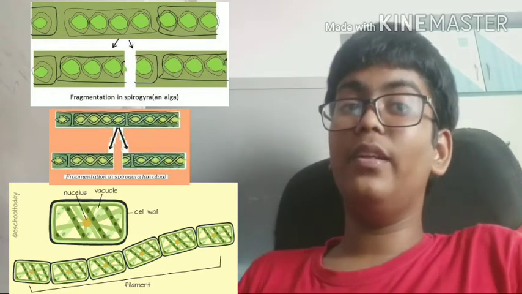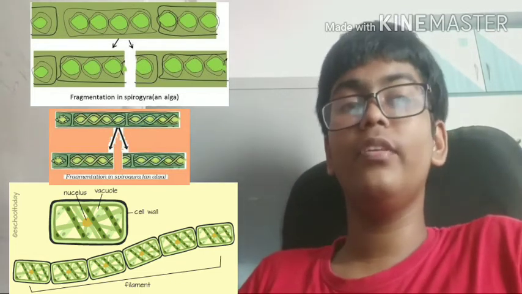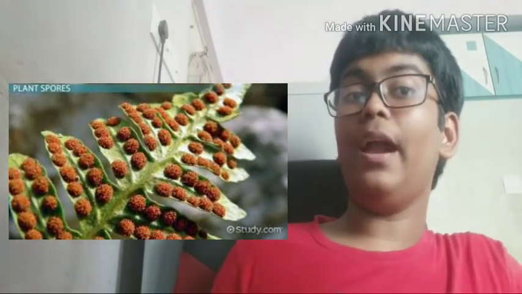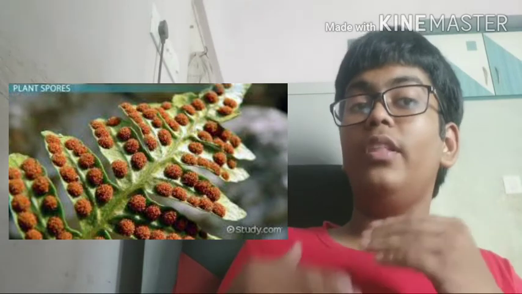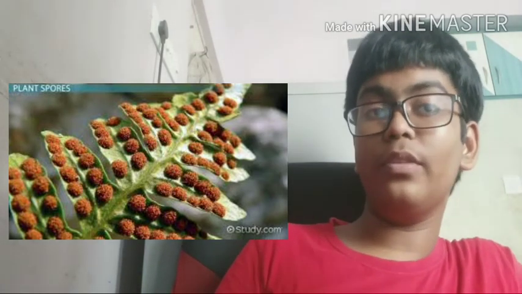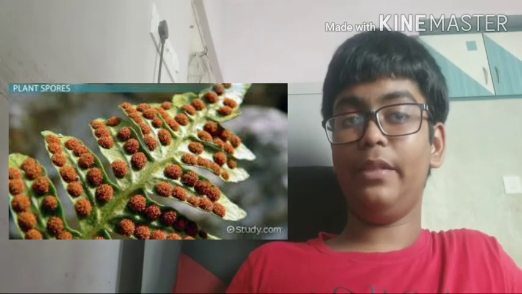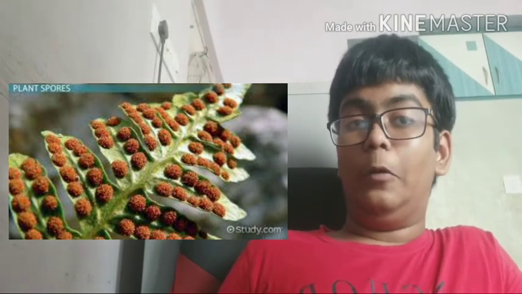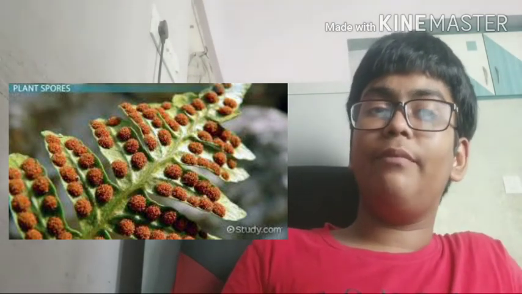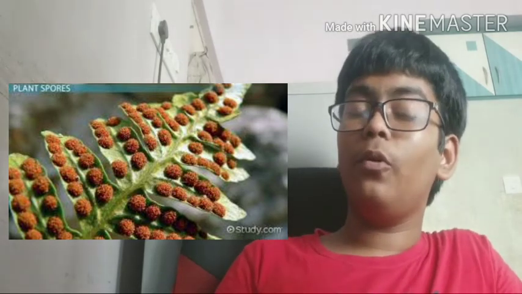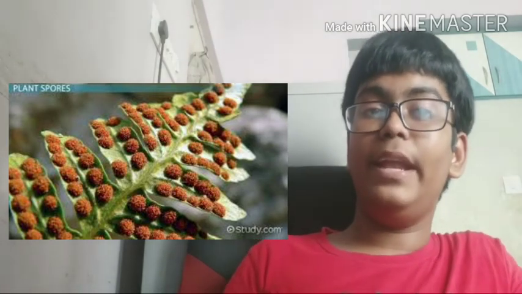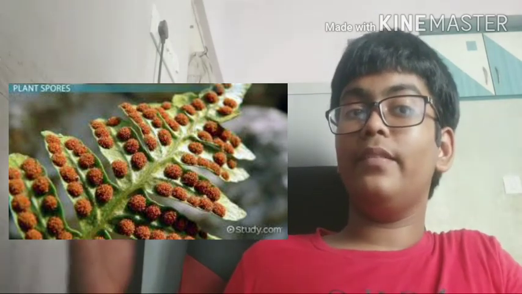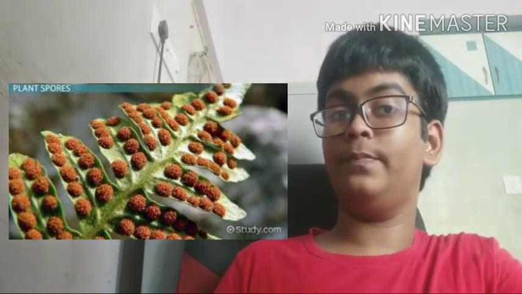Now let us understand the next type of asexual reproduction, which is spore formation. The plant produces spores on the underside of the leaf. These spores are very light and are easily carried by the wind. When the wind takes them to a place where there are suitable conditions for the plant to grow, there the spores germinate and new plants come up. We can see spores on the screen right now.